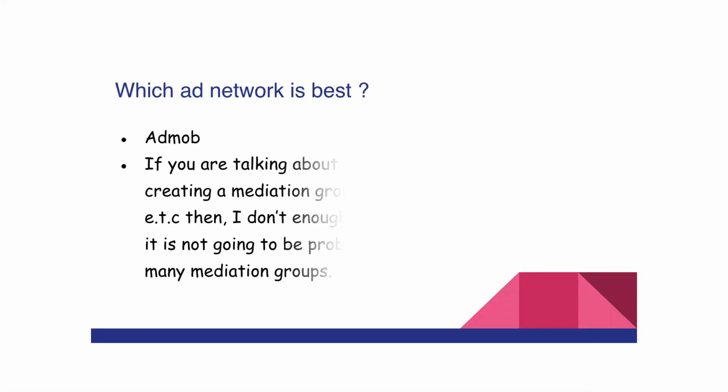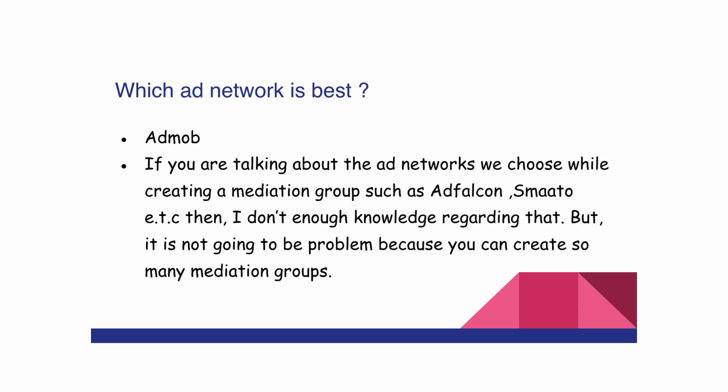By saying ad network, if you meant AdMob, AppNext, Smato or more, then I think AdMob is best, because AdMob has lots of customization options and so many people who are interested to show advertisements.